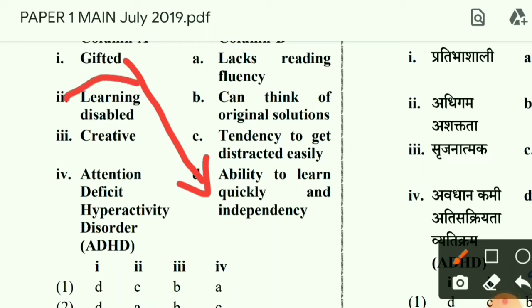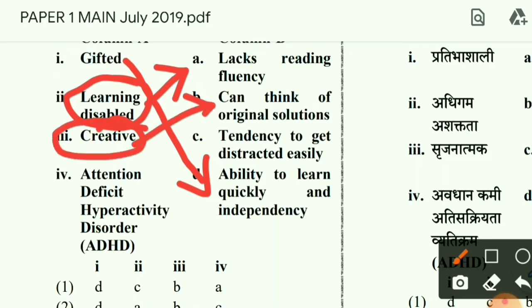Then learning disabled, one who lacks reading fluency. Then a child who is creative can think of original, innovative solutions.